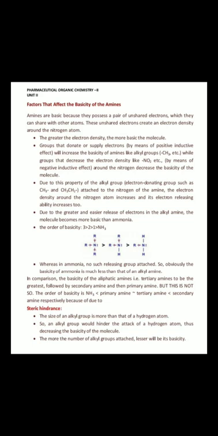So it would be possible to have more basicity of tertiary amine than secondary and then primary, but it does not happen like this.